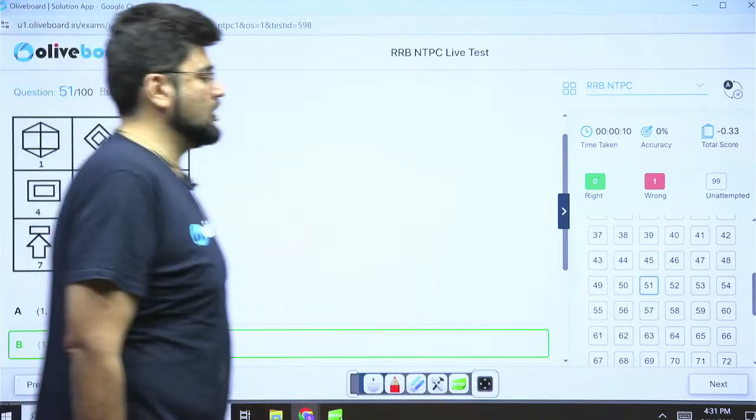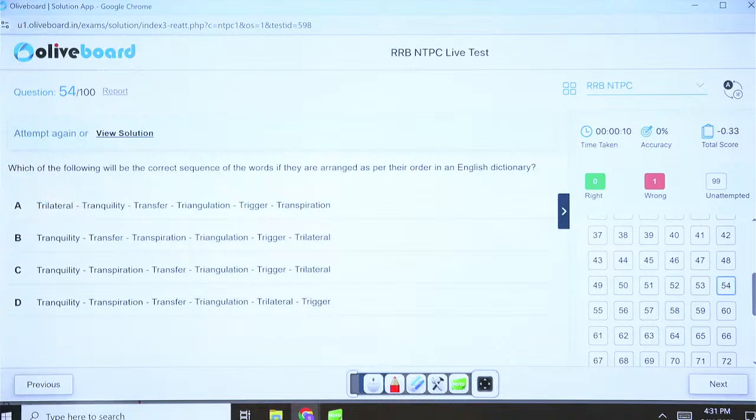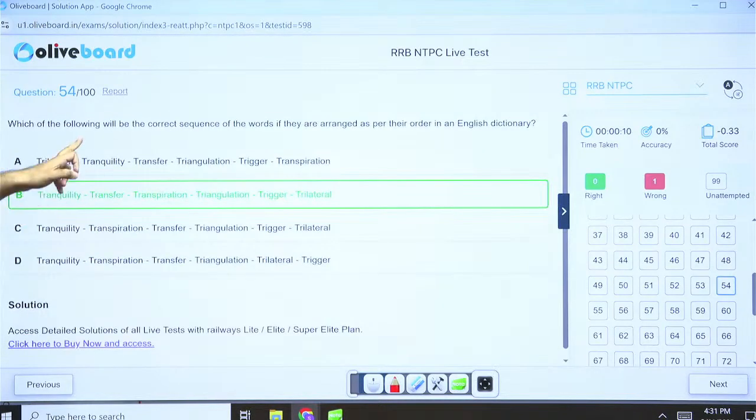Question number 54. English dictionary, very easy. Trilateral, tranquility. So the first word out of trilateral and tranquility is what? It has to be tranquility, right? T-R-A-N, tranquility. After tranquility, we have transfer, transpiration and transfer. Which one will come first? So transfer will come first, and we have our option. Option B is the right answer. Easy. Just among these words, check for the correct one. That will give you your dictionary arrangement.